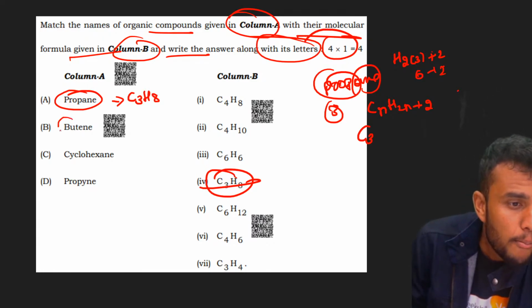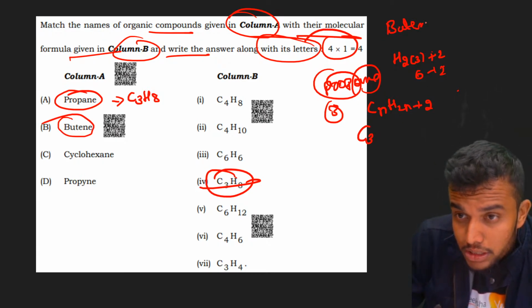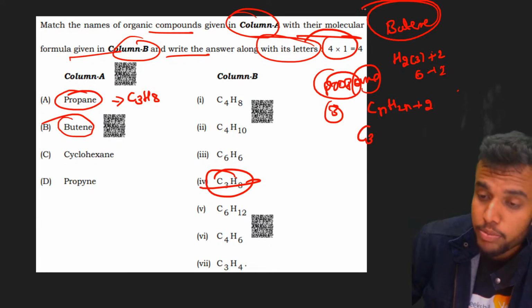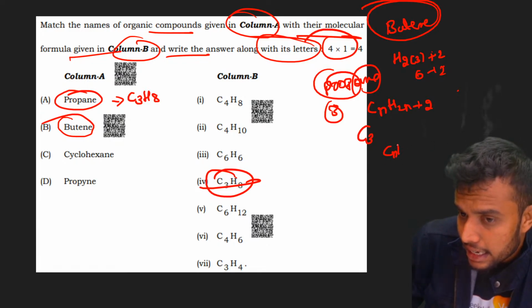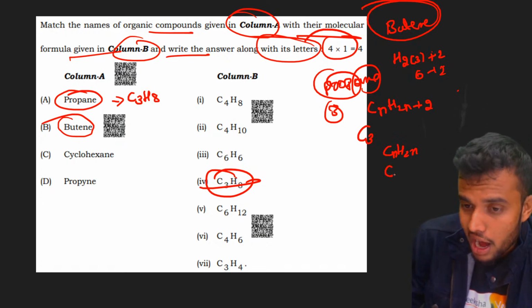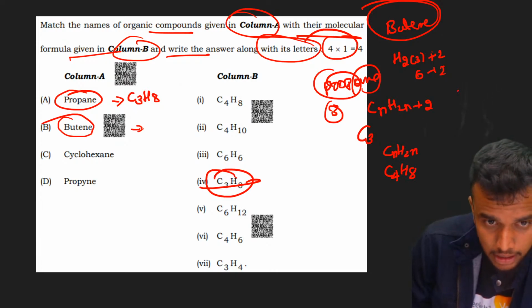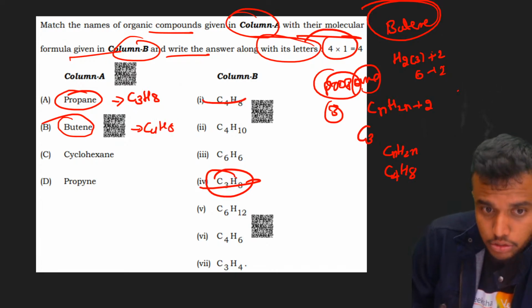Second case, butene is there, bacho. Butene, ENE. What is the general formula? Alkene. The general formula is CnH2n. But is referred to as 4 carbons. C4H8. Where is C4H8, bacho? Here for C4H8. Then this is also ruled out.